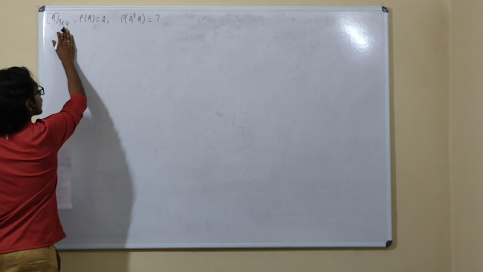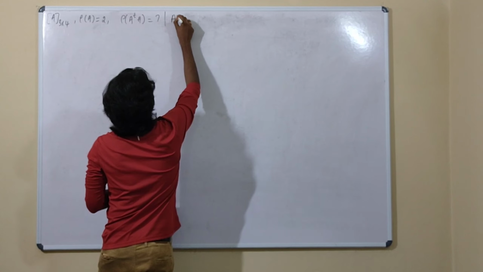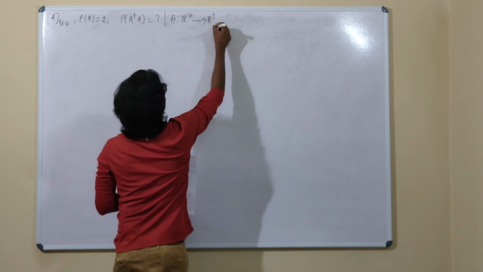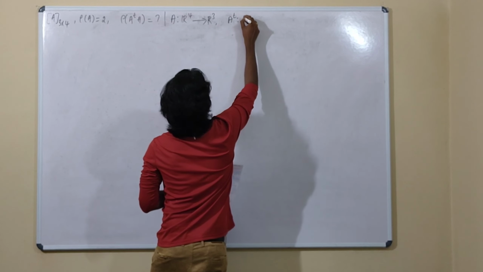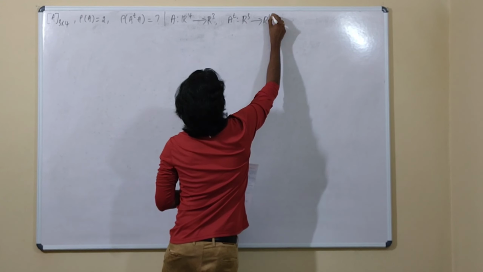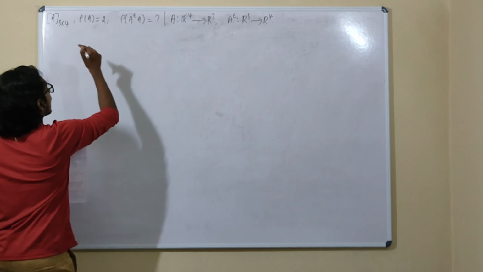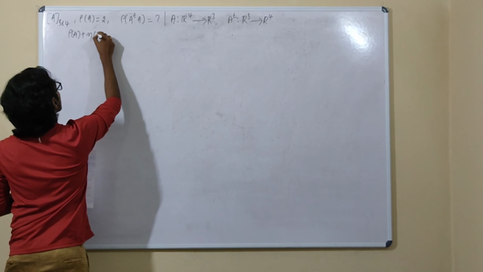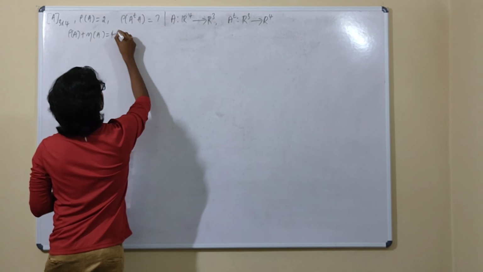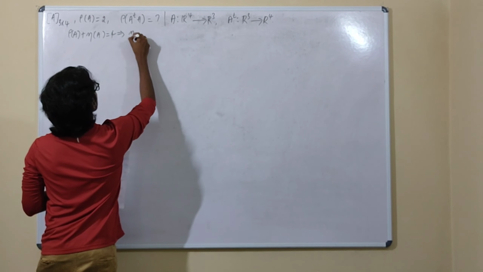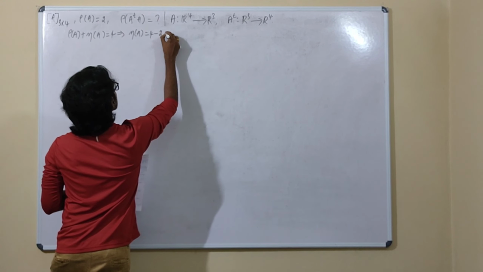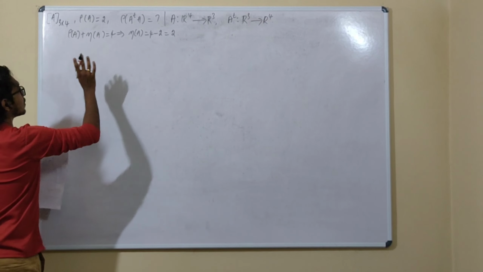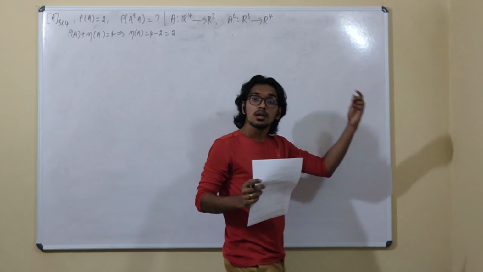Basically, A is given to be a matrix of order 3 by 4, which means A can be treated as a mapping from R4 to R3. Then A transpose can be treated as a mapping from R3 to R4. It is given that rank of A is 2, therefore rank of A plus nullity of A is equal to 4. Since we know the rank of A, nullity of A is 4 minus 2, which is 2.